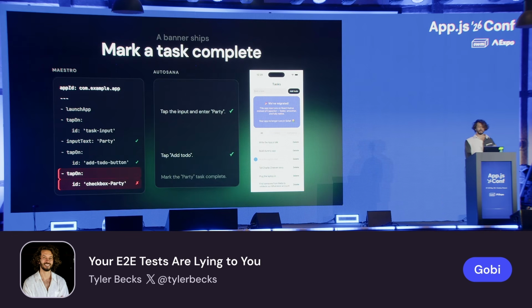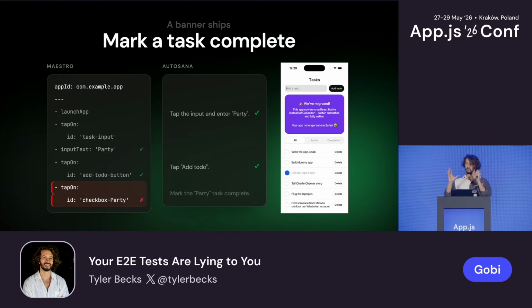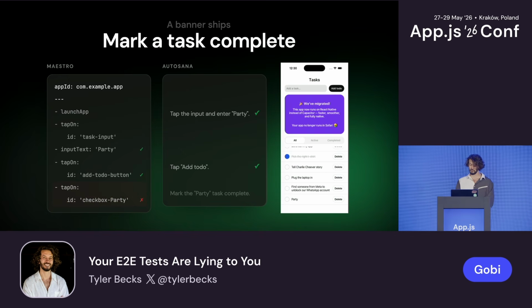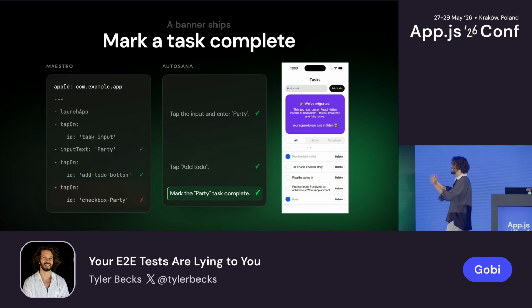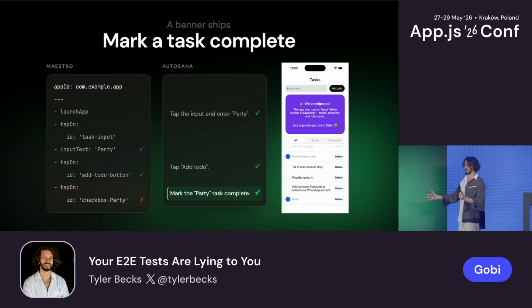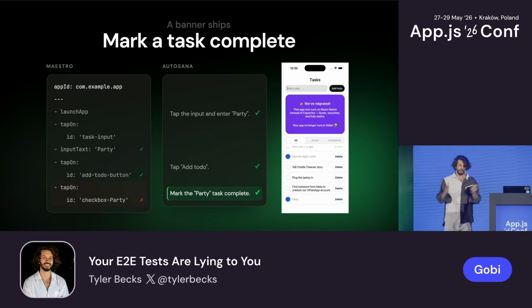Autosana, however, uses its AI agent to not only look at what's happening, but to scroll the list. It's smart enough to scroll down and mark party as done. This is amazing. This seems subtle. I was mind blown when I saw this for the first time, and I'll show you this in actual practice. It just figures it out.